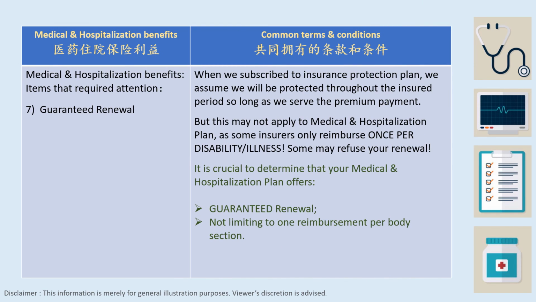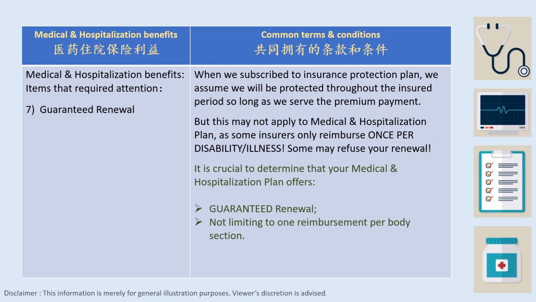Item number 7, guaranteed renewal. When we subscribe to an insurance protection plan, we assume we will be protected throughout the insured period as long as we keep up the premium payment.